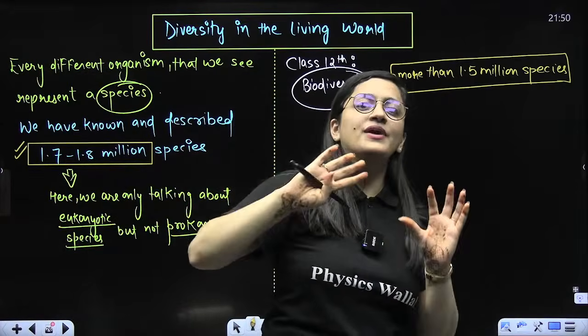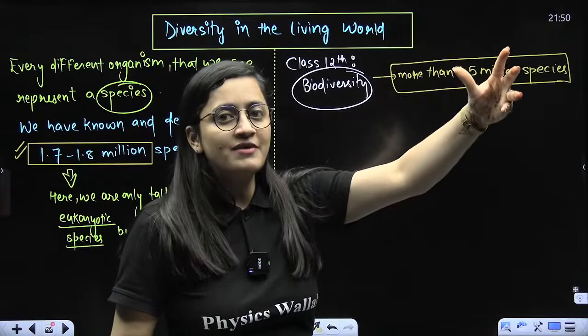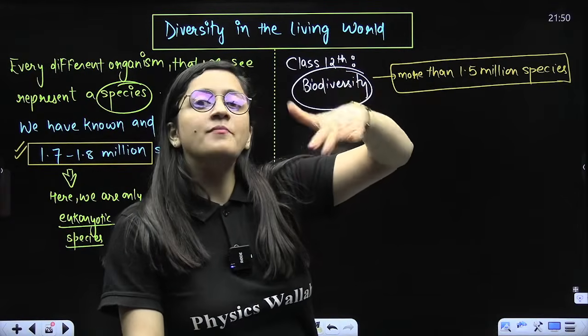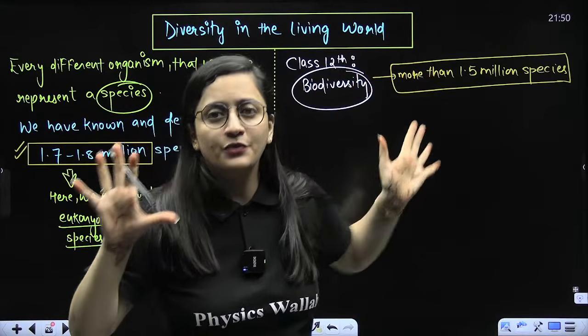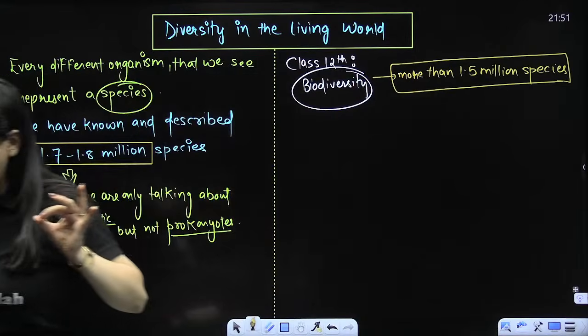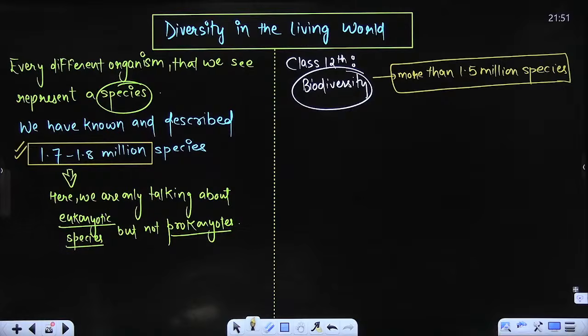Why, beta? Because ultimately 1.5 million means 15 lakhs. So more than 15 lakhs means somewhere in between 17 to 18 lakhs. That's how you can remember. Okay, so do keep it in your mind. Done, beta? Do keep it in your mind.